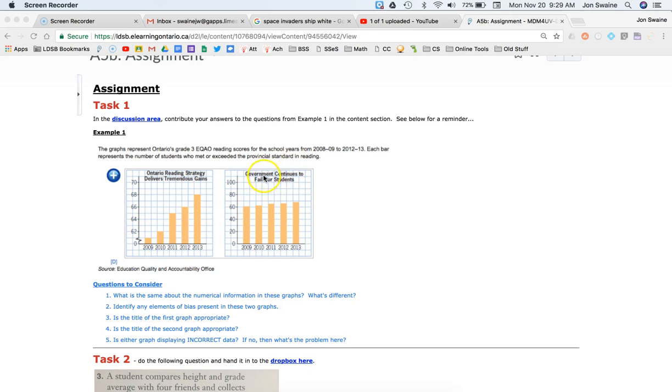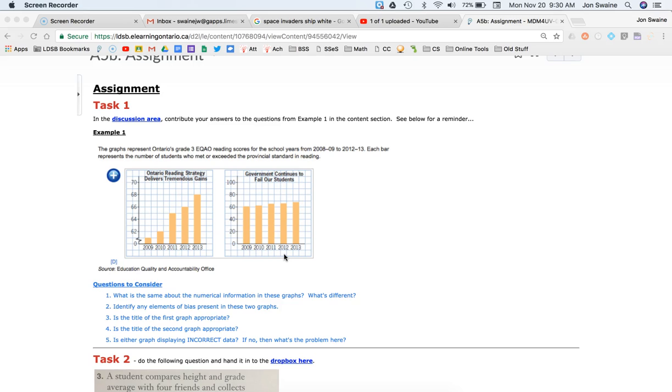So this over here, government continues to fail our students. That's just not true. The bars are going up. You can see that there is a general upward trend. And so, is this title appropriate? No. Is this one appropriate? No. So neither one of them are really appropriate. There's definite bias here. Again, this one would be the people who want to promote the strategy, and this would be people who don't, right?